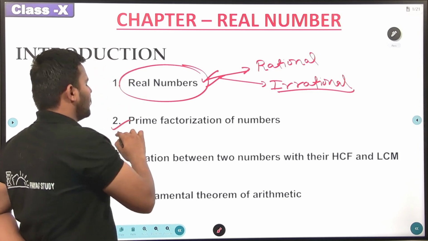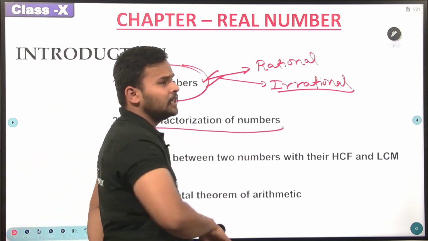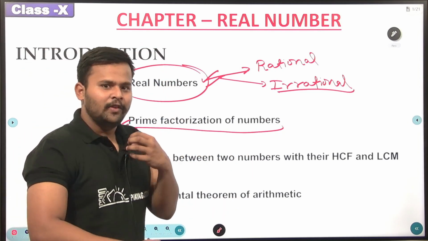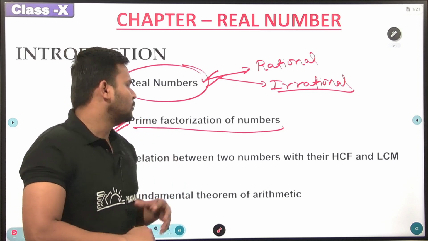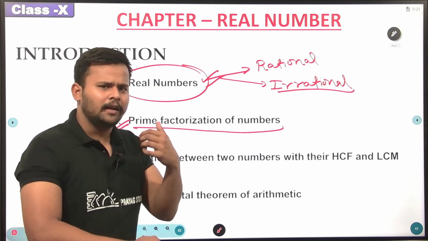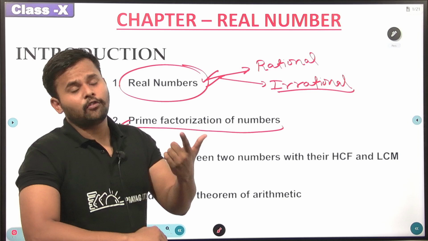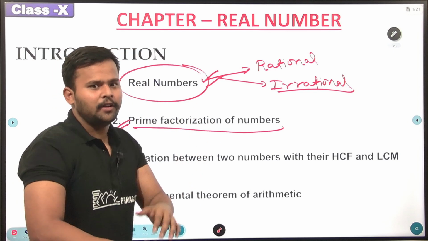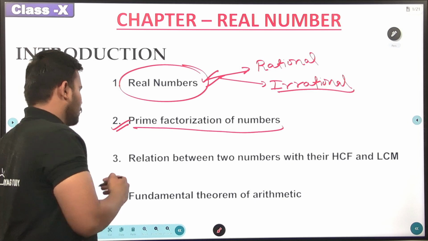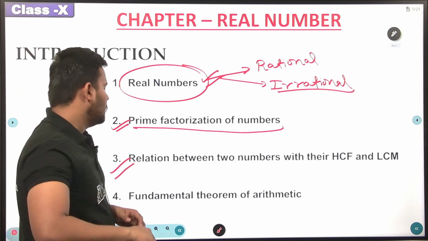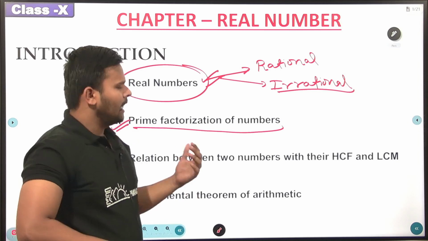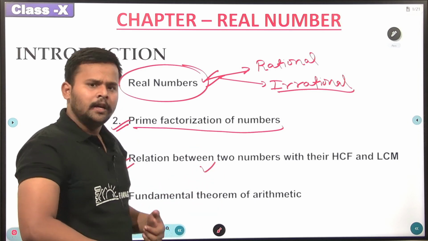Now the second topic will be the prime factorization of numbers. This seems to be easy, but it is something which tricks many of the students, right? Under prime factorization, we'll be learning what factors are, what factorization is, and then what prime factorization is. So these three will be discussed in this video. Then the third one will be the relation between two numbers and their HCF and LCM. Again, it holds quite some importance in this chapter.